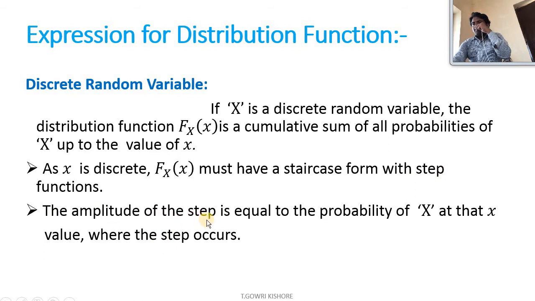The amplitude of a step is equal to the probability of capital X at that small x value where the step occurs.